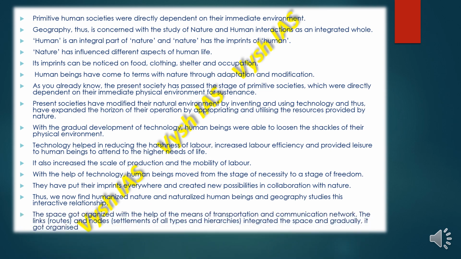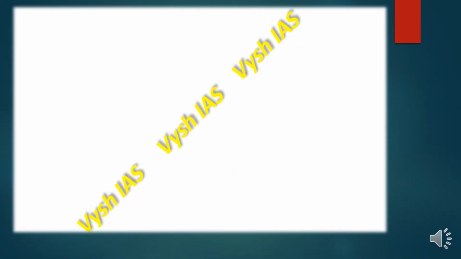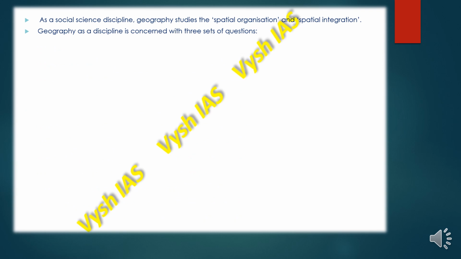So the space got organized with the help of the means of transportation and communication network through rail, air, road. So the links, which are the routes, and the nodes, settlements of all types and hierarchies, integrated the space and gradually it got organized. So as a social science discipline, geography studies the spatial organization and spatial integration. And geography as a discipline is concerned with three sets of questions.